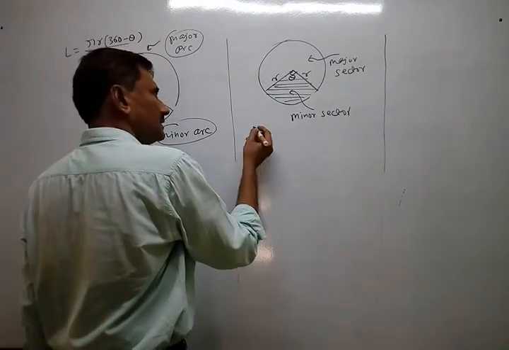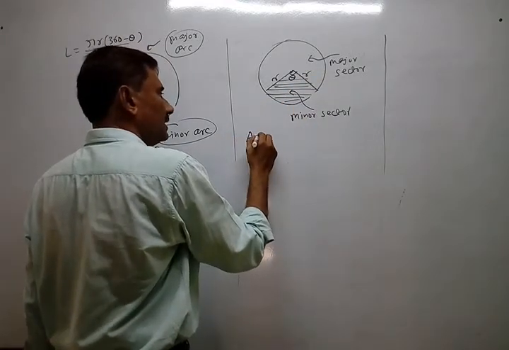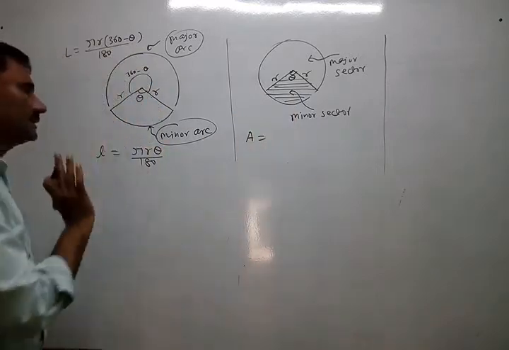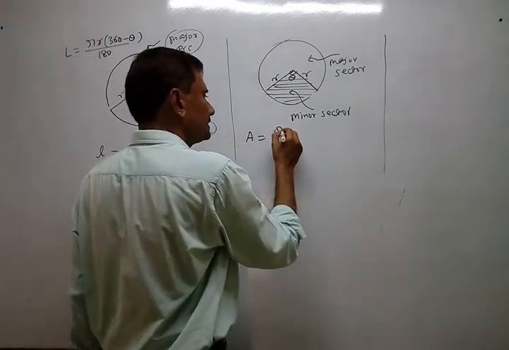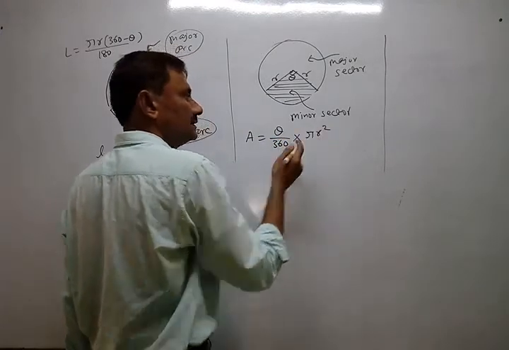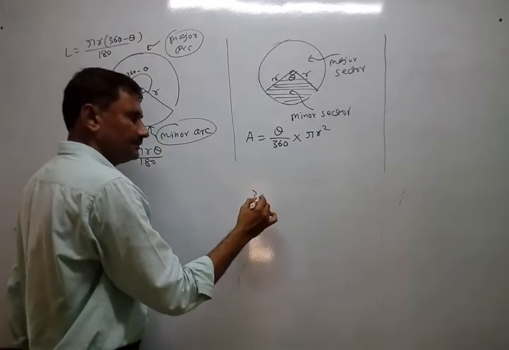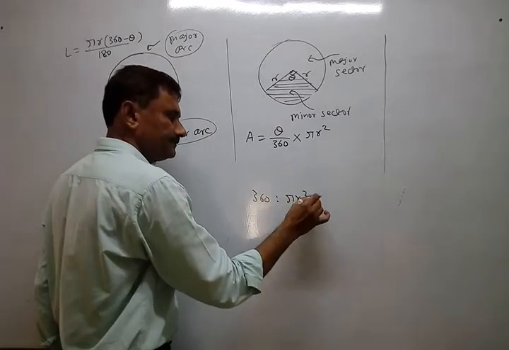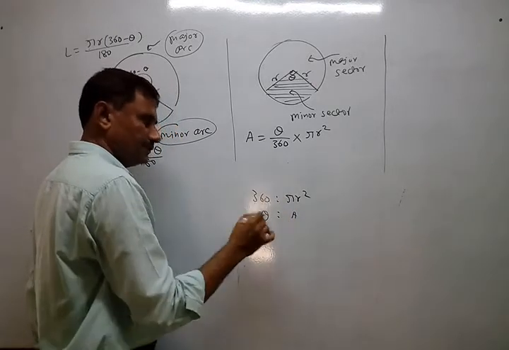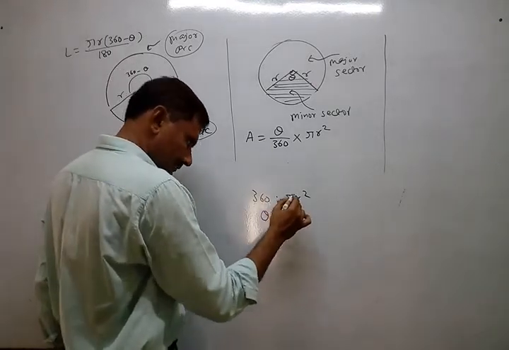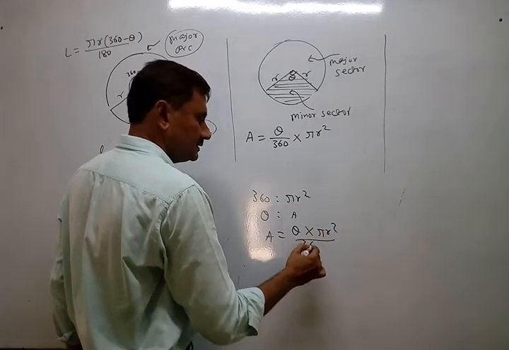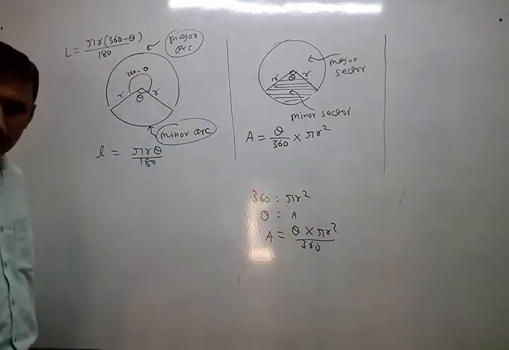Suppose you want to find this one, then obviously it will be the area of minor sector. Not the length of minor sector, the area. Here it was length. So obviously it is theta upon 360 times pi r square. Why? Simply 360 corresponds to pi r square. Then theta equal to how much? Suppose A. So A equal to nothing but a cross multiplication: theta into pi r square upon 360. So this way, pi r square theta upon 360.